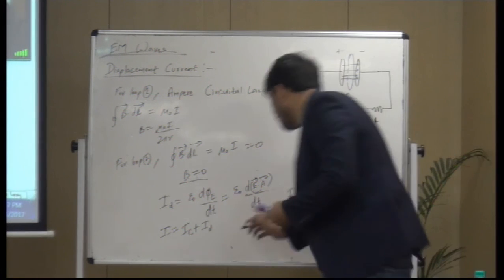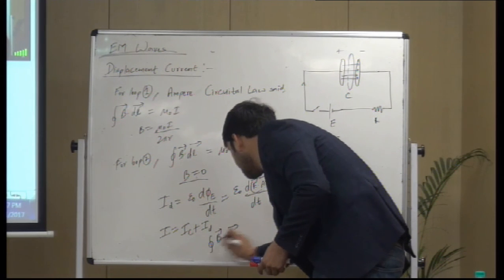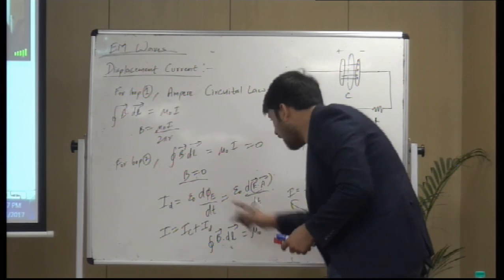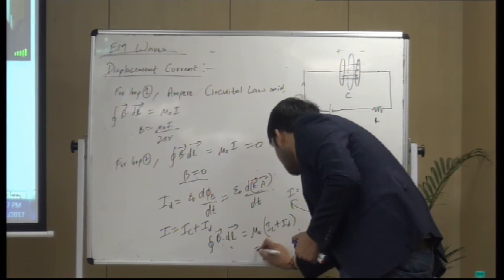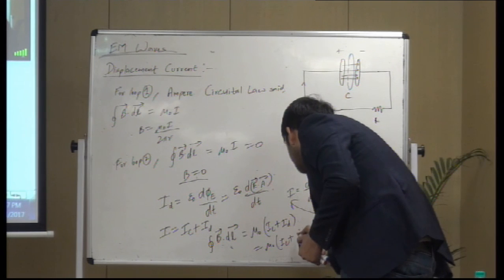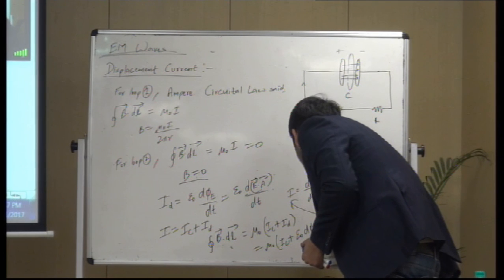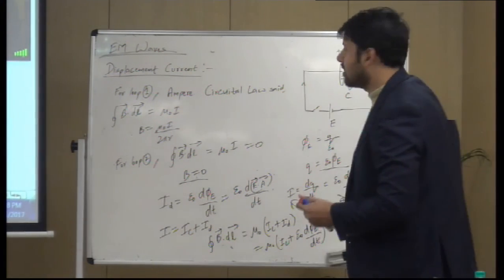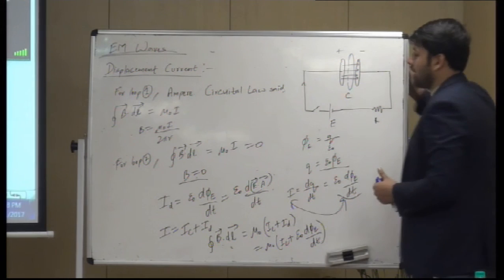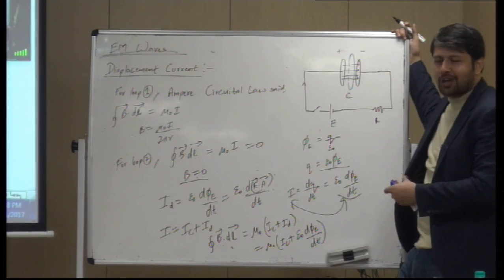So he modified Ampere's law and said that this should be equal to mu naught times I, where I is the total current, so it becomes IC plus ID. So mu naught times (IC plus epsilon naught d phi E by dt). He added this term and renamed it the Ampere-Maxwell circuital law. He added his name as well.